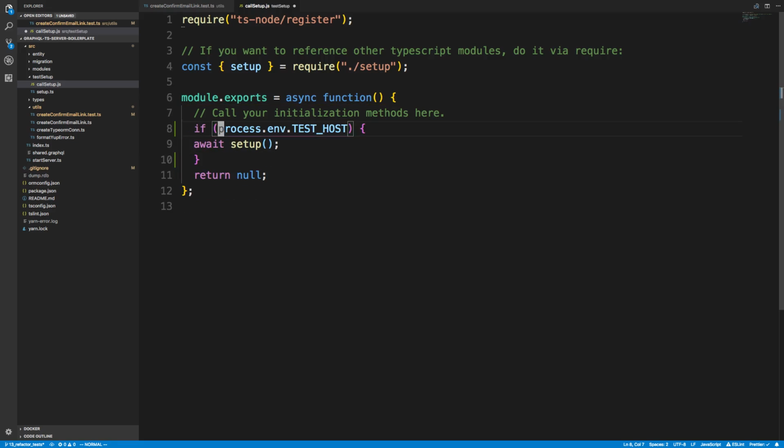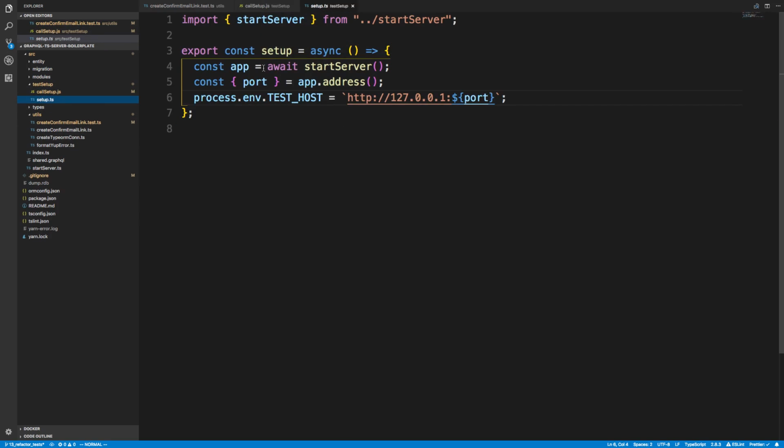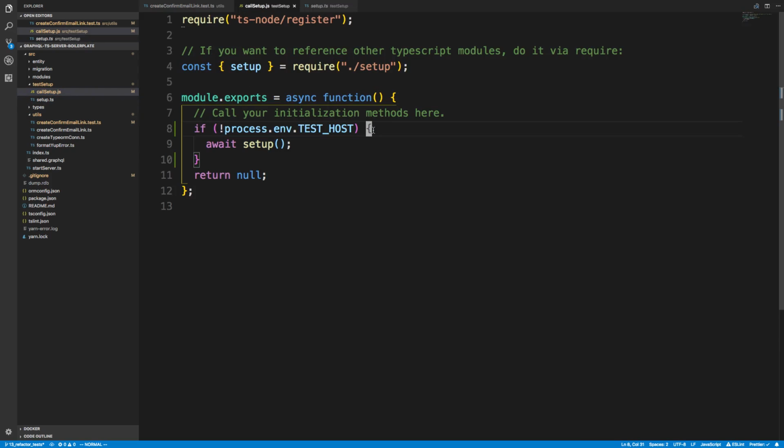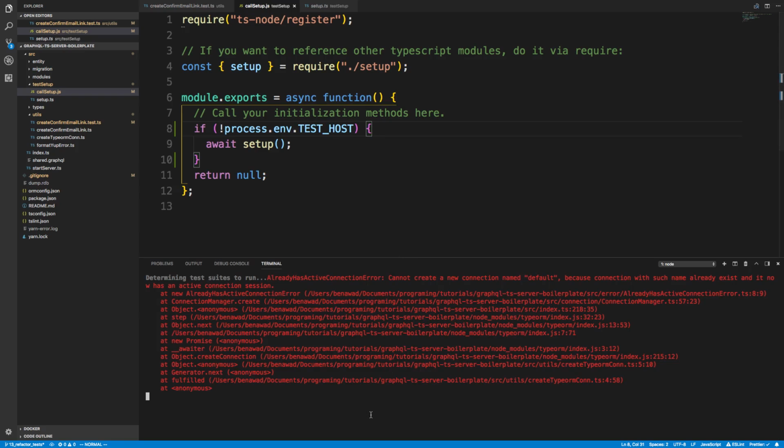So here I'm going to say if we don't have TEST_HOST, then go ahead and set up. And if we go to our setup function, we know in setup, we start the server and we set the environment variable TEST_HOST to this value. So we're just checking if that has not been initialized yet. If it hasn't, go ahead and set up. If not, we're good to go.